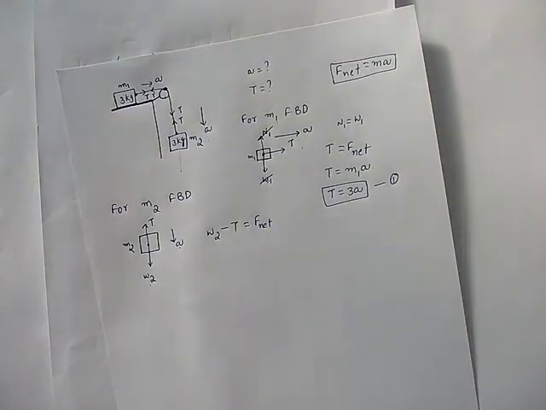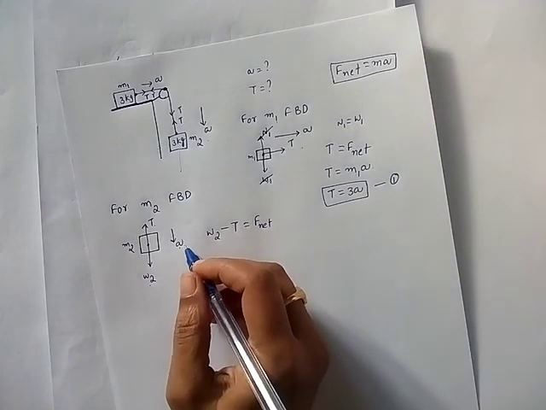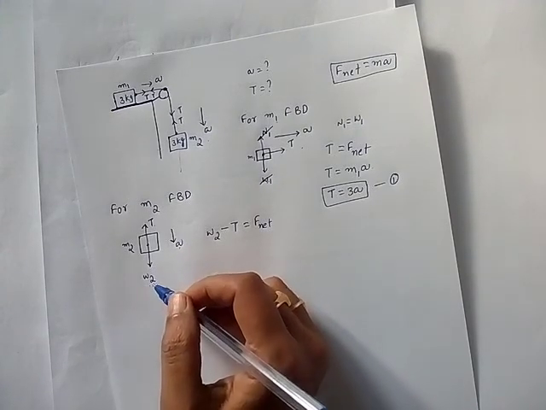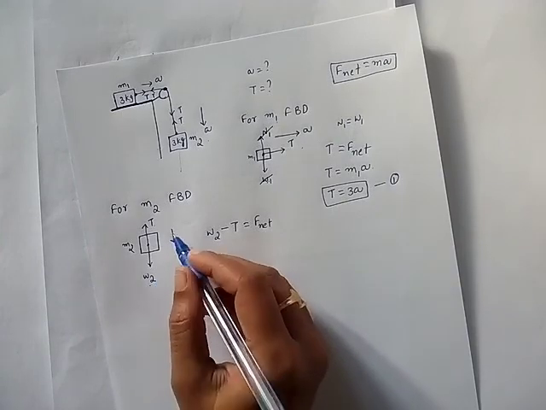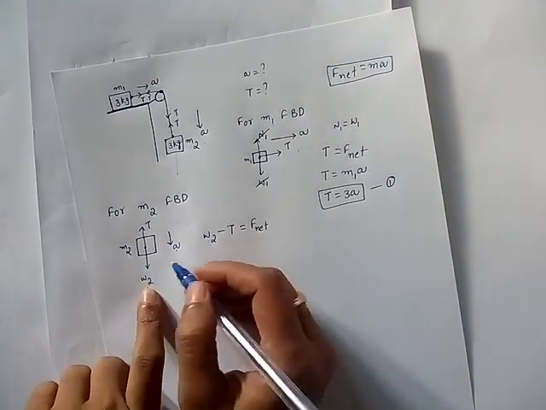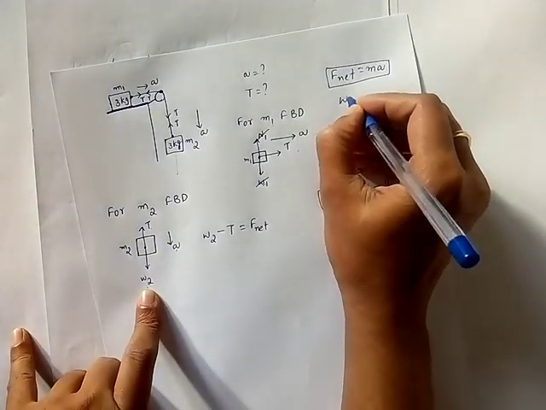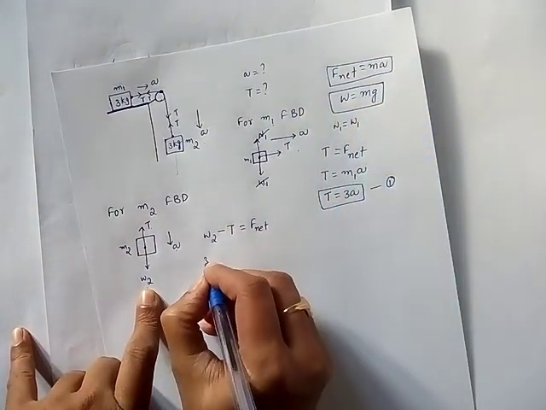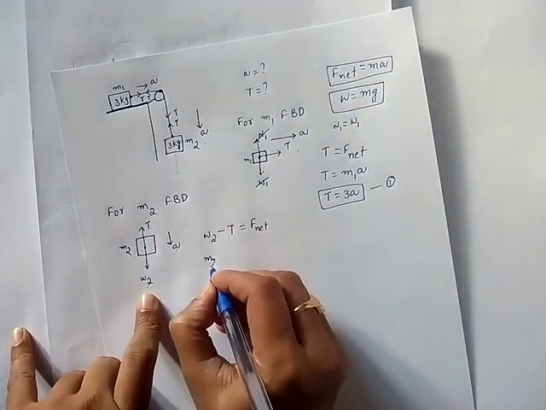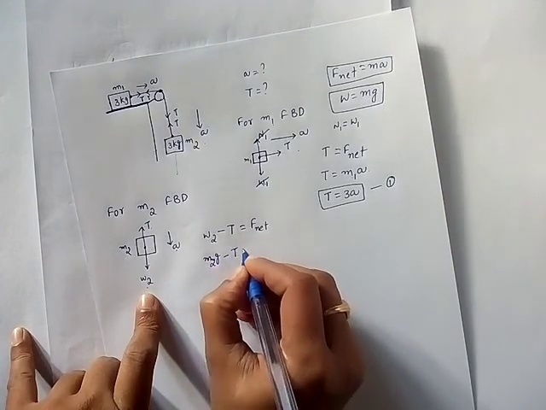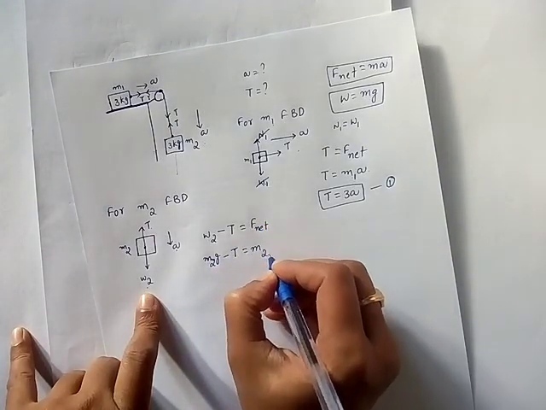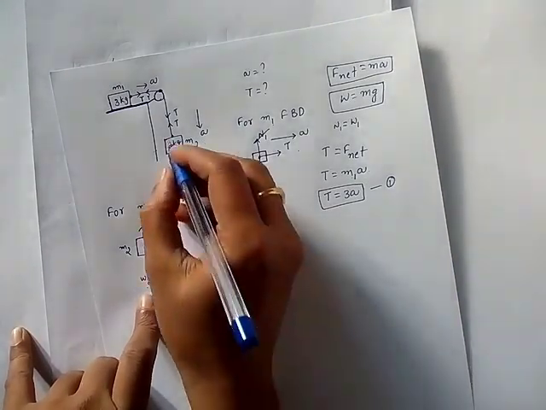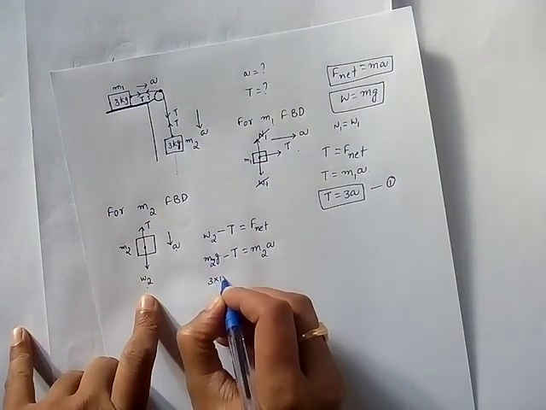Okay, understood all of you? Very important. In whichever direction acceleration is acting, that direction force is greater. So here acceleration is downward, so downward force is greater, W2. What is W? W is equal to mg. So here it is W2, so m2g minus tension is equal to F net, which is m2a. Now m2 value is how much? Again 3 only.